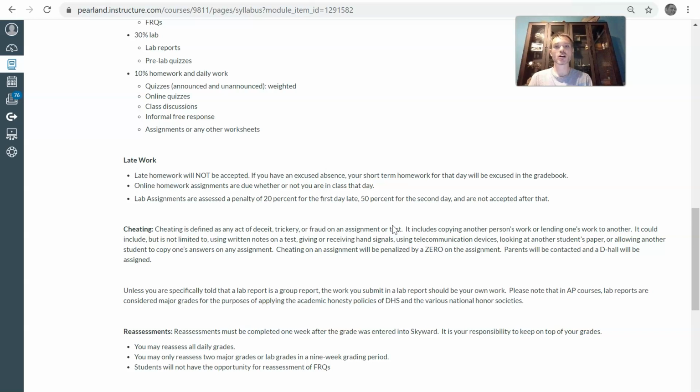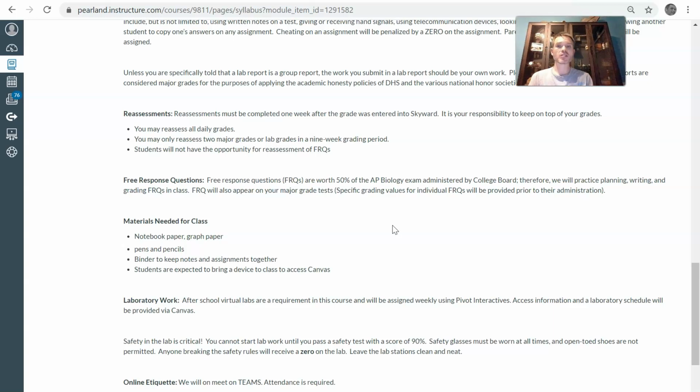You're only cheating yourself. If you do get caught cheating, the penalty is 0, and this is a serious offense, especially in the AP classroom. So please just do your own work. The reassessments, you can see right there, you may reassess all the daily grades. The major grades, you're allowed 2 reassessments per 9-week grading period, and I'll let you know how that process occurs when we have our first test. And then the FRQs, just the nature of those, we won't do reassessments of those.